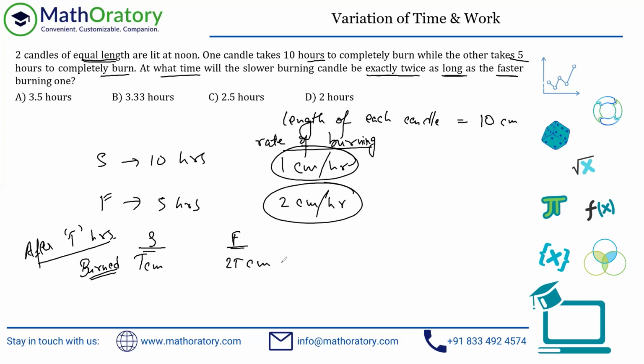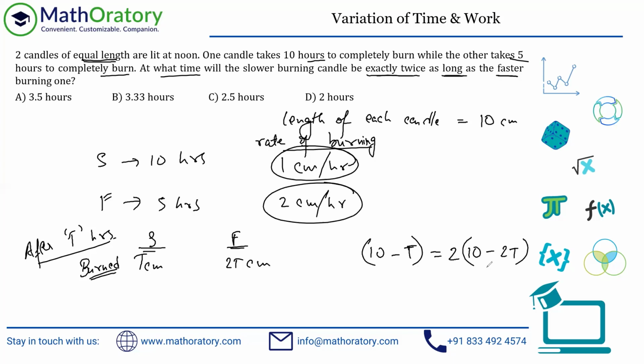We are not looking for how much they have burned out. The relationship that is given is that the slower one is exactly twice as long as the faster one. That is the remaining length, right? So the remaining lengths are 10 minus T and 10 minus 2T, right? These are the remaining lengths because each was 10 centimeter to begin with. And this length, 10 minus T, is the slower one, by the way. So the slower one will be twice as long as the faster one. This is all we are looking for.